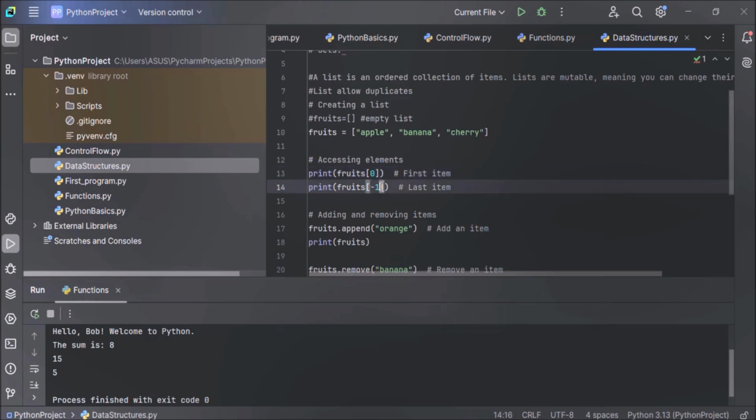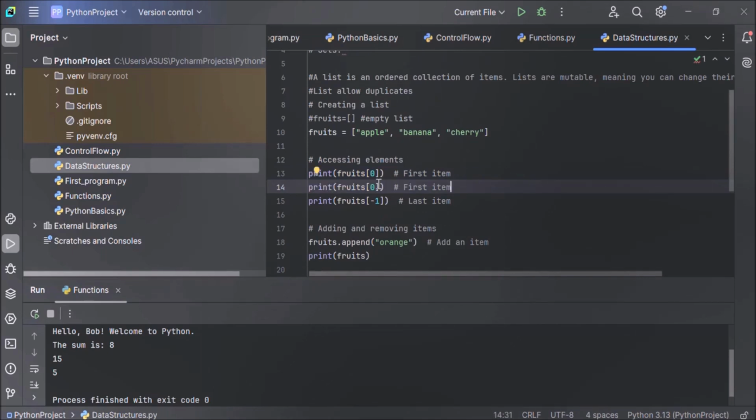We can also use a negative index, -1. When we use -1, this refers to the last item. In case you want to access the second item, you have to use index 1 like this. Fruit index 1 will return the second item. Now let's execute this code and see the output.